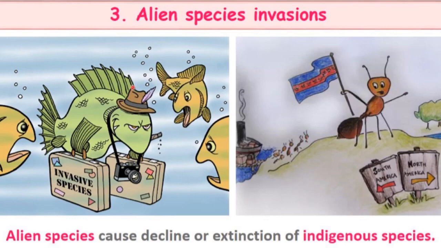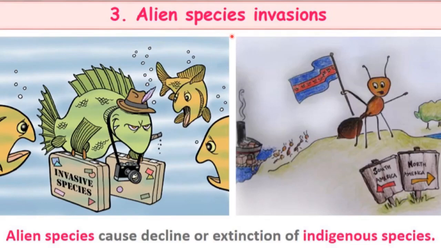Next cause of loss of biodiversity is alien species invasion. Alien species means any species which is not native to that particular habitat and is coming from outside. That species is called an alien species, right? Now if that alien species invades a new area, it can become a threat for the indigenous species.